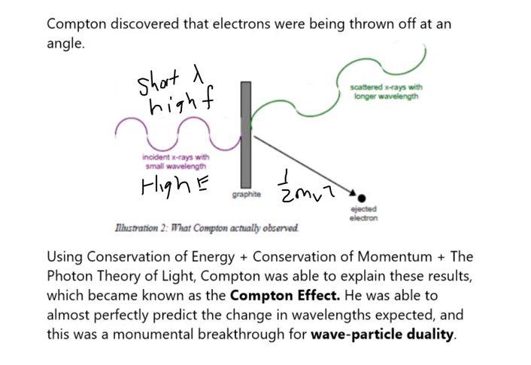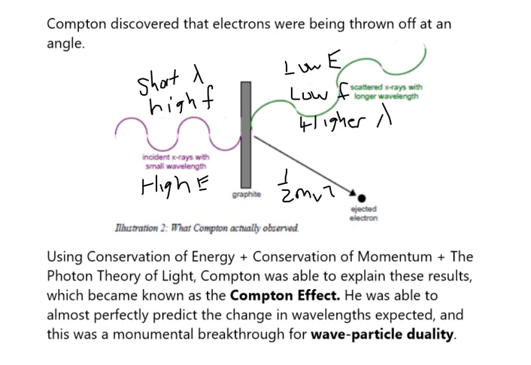And some of it maybe is lost due to the work function, but really the rest of it, there was actually some wavelength left over. And this now has low energy. Why does it have lower energy? Because it has a lower frequency, because it has a higher wavelength. And so using conservation of energy and momentum, this kind of makes sense. You have a lot of energy starting here.